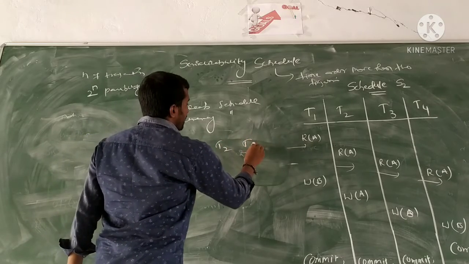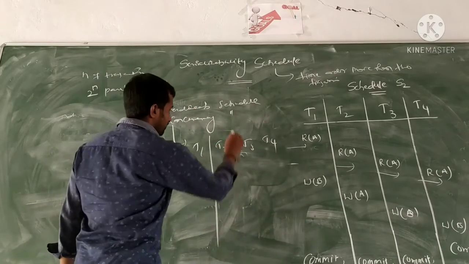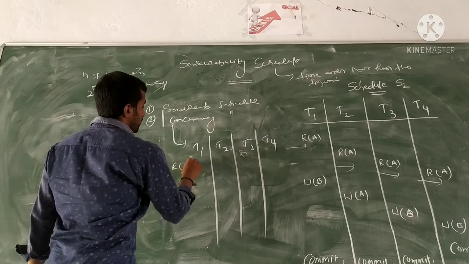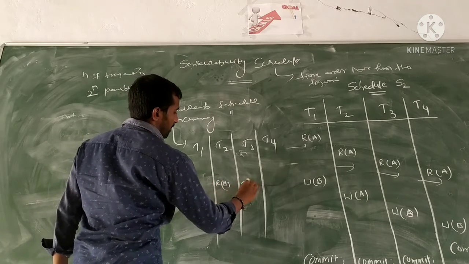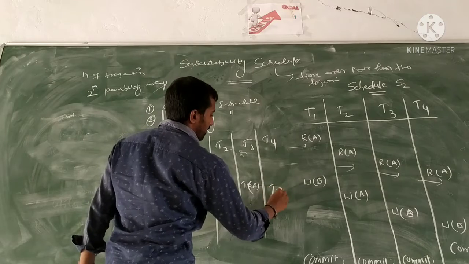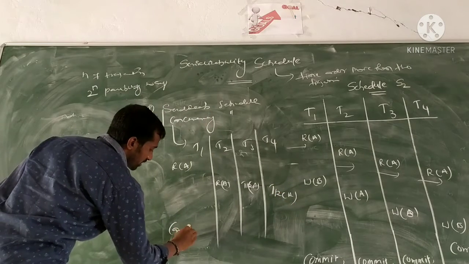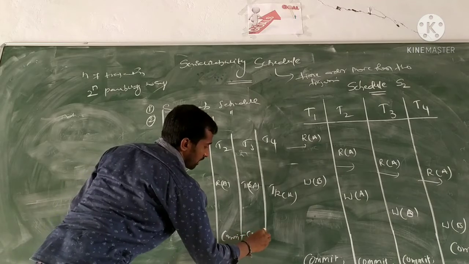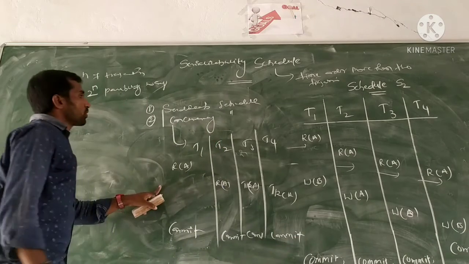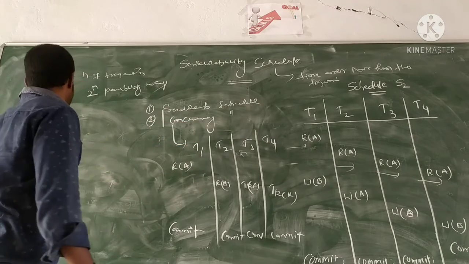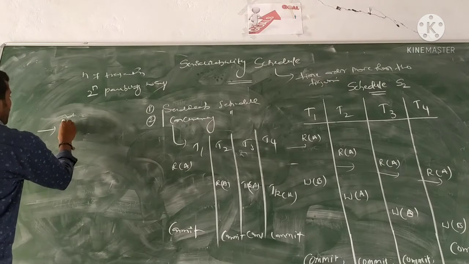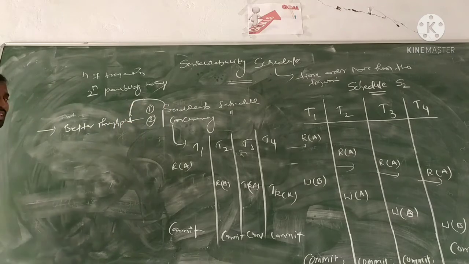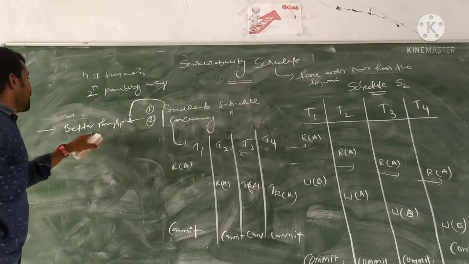The T1, T2, T3 and T4 transactions are the same as in schedule S2, and every transaction is committed and completed in parallel. The concurrent schedule has the advantage of better throughput compared to the serializable schedule.